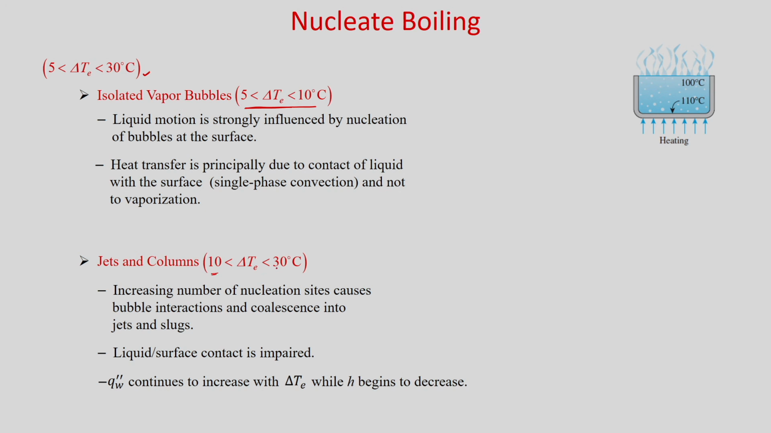So, between 10 to 30 degrees centigrade there will be coalescence of the bubbles in the vertical and horizontal directions. So, you will get jets and columns, and an increasing number of nucleation sites causes bubble interactions and coalescence into jets and slugs. Liquid and surface contact is impaired, and your heat flux continues to increase with delta T while h begins to decrease. So, you can see that thereafter, after the inflection point, h begins to decrease.